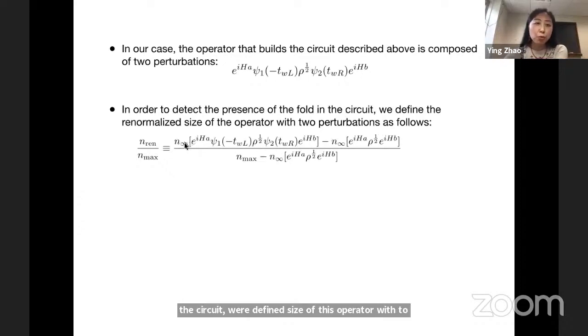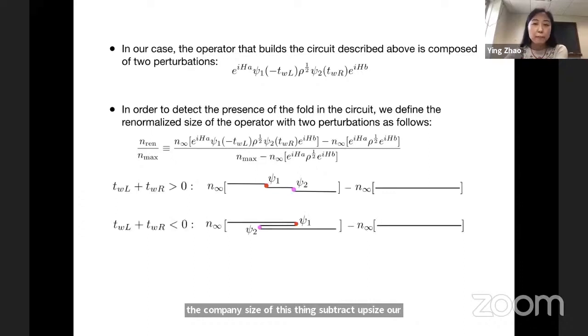It's pretty straightforward. You take the infinite temperature size of this operator. You subtract out the infinite temperature size of the operator without the perturbations. Basically, you take the infinite temperature size of this thing and subtract out the size of the background. Then you do some normalization.